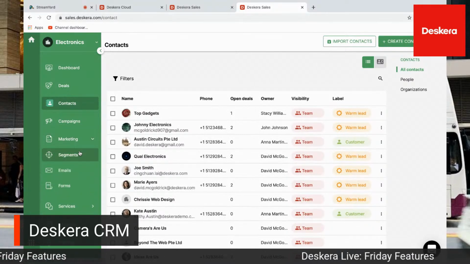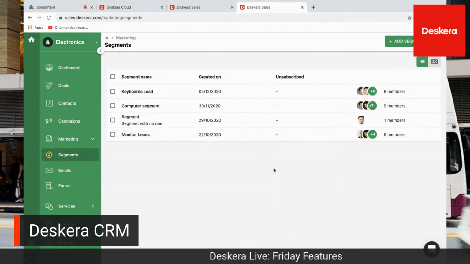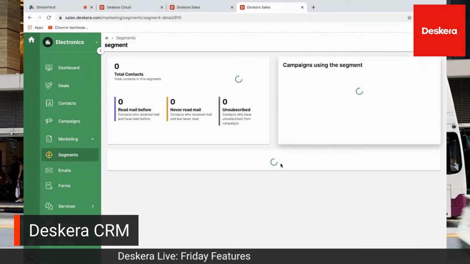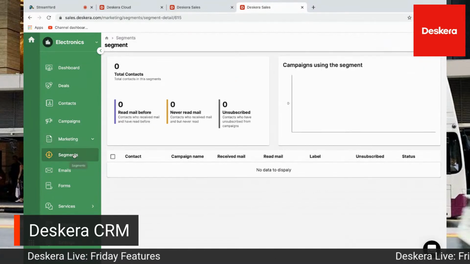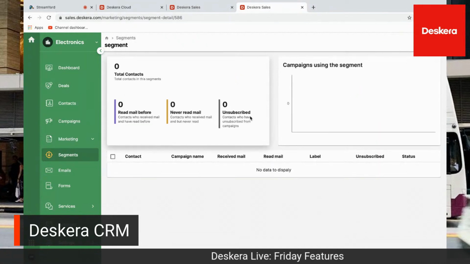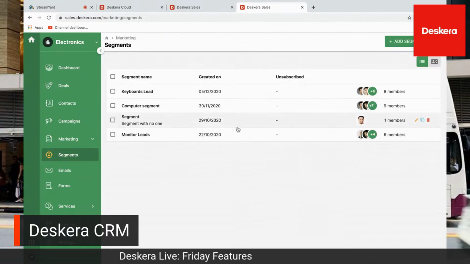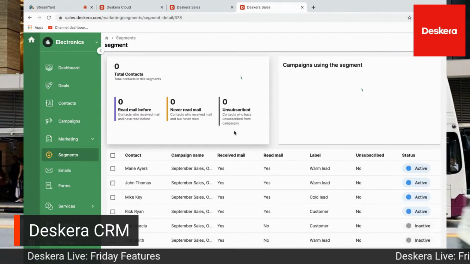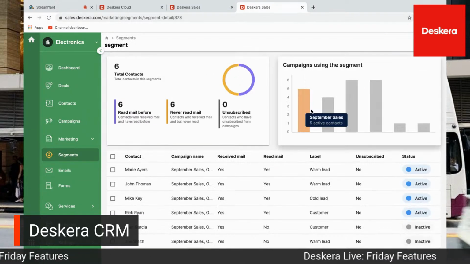In marketing, we have our segments. So this is where you can create your different segments. And I can drill in and I can see if there's any information there, meaning campaign information. So I click here and see if there's a campaign. Oh, let's do monitor leads. So I can see here my different campaigns.